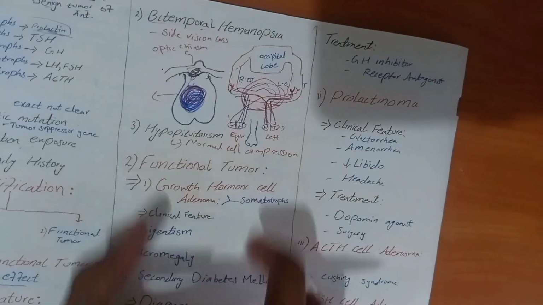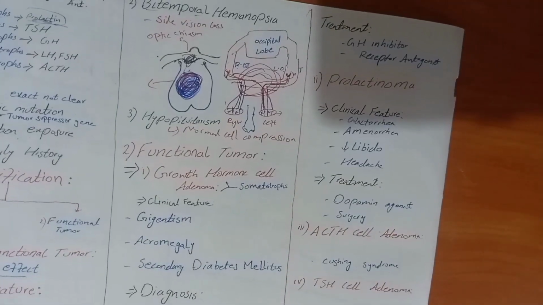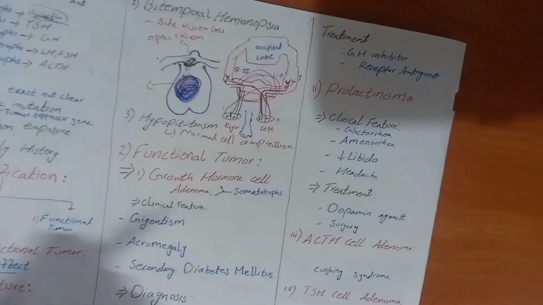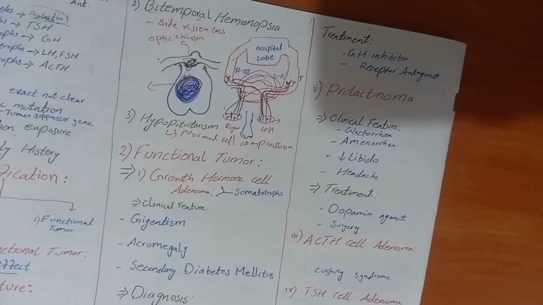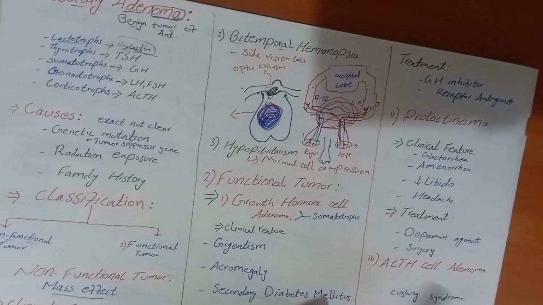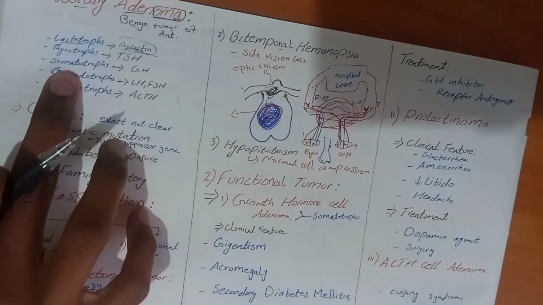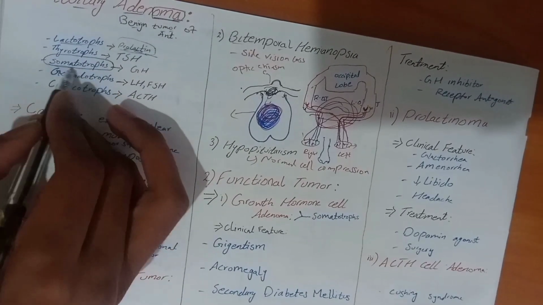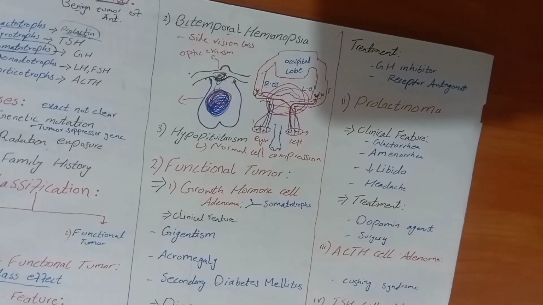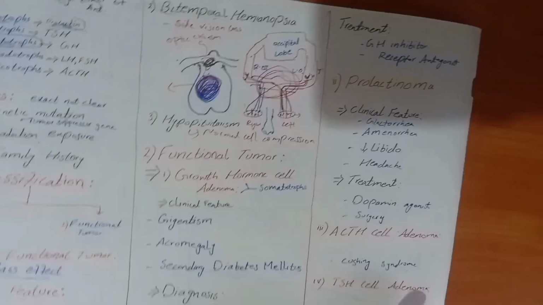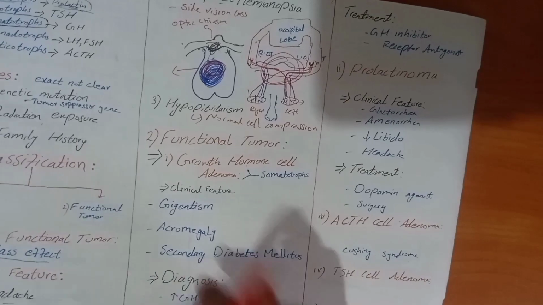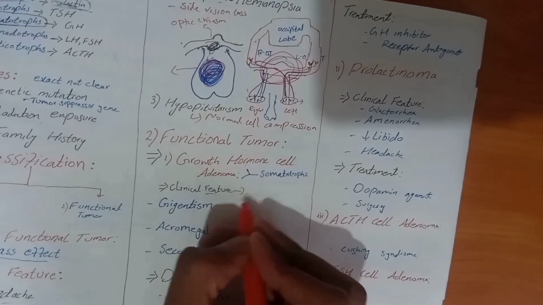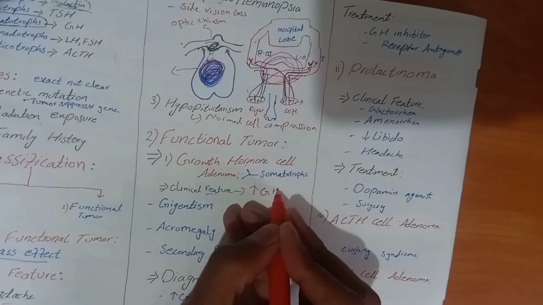These are the specific symptoms with non-functional tumor. Then we have functional tumors. The most common functional tumors are growth hormone cell adenoma and prolactinoma. What is growth hormone cell adenoma? As we discussed earlier, there are 5 cell types present. If a proliferation of somatotrophs occurs, what will happen? There will be increased production of growth hormone. What will be the features? If a tumor of growth hormone cells occurs, increased levels of growth hormone will be produced in our body.